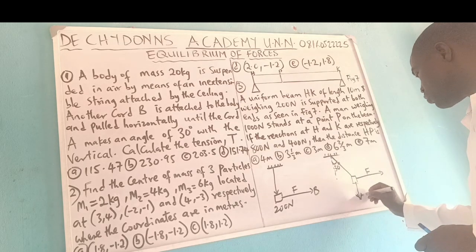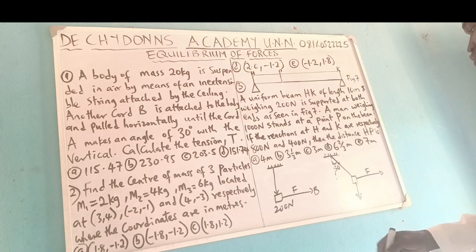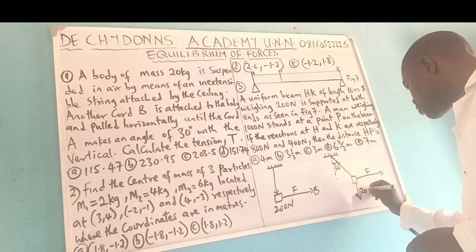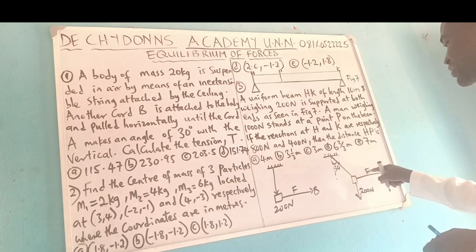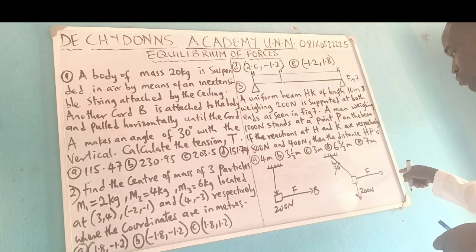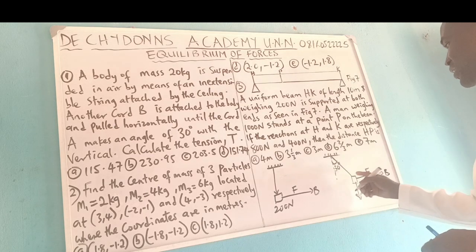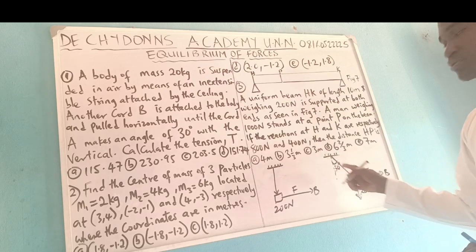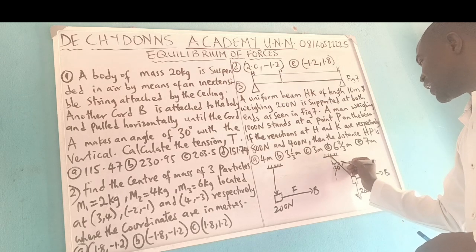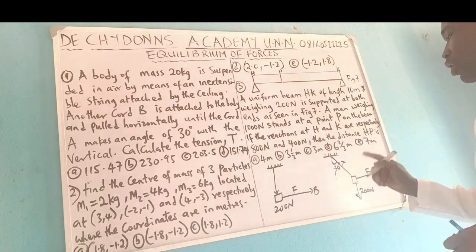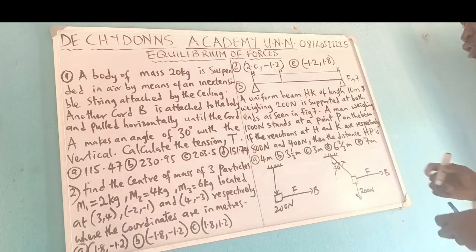So here is 200 Newton, and this is the force. The direction of the force moves this way, and this is where the tension comes, because the tension is on that string or on that cord, so to speak.